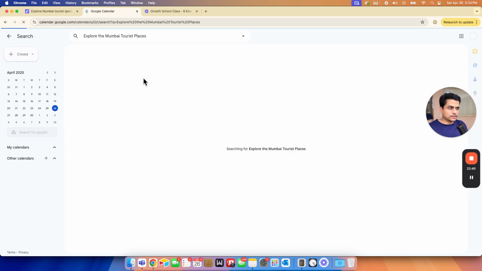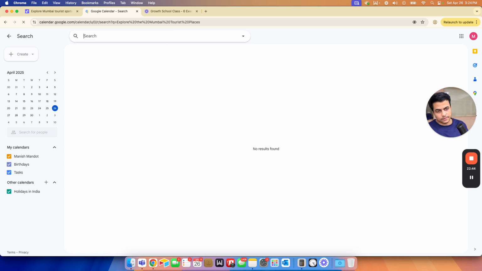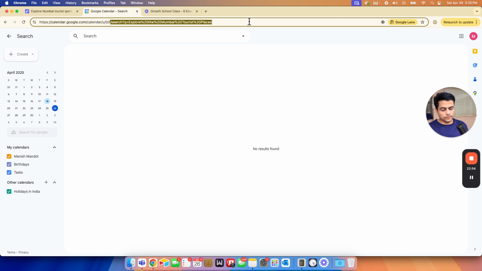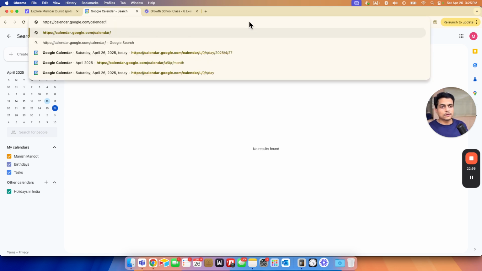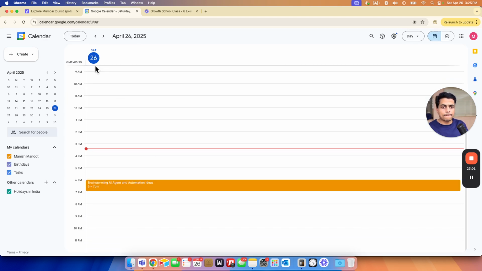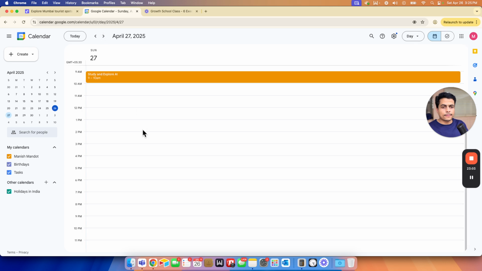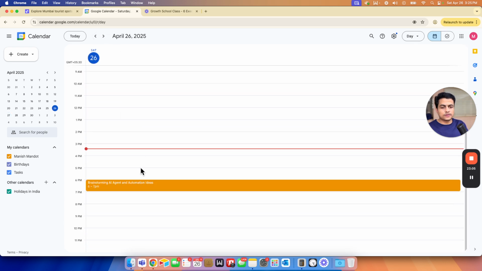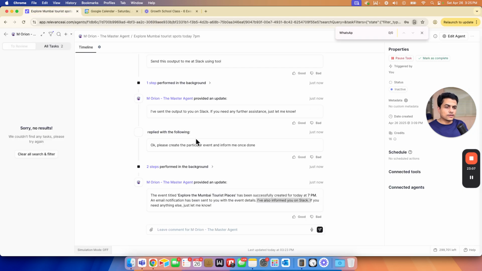Let me refresh and see. Oh, let's get rid of this. Not sure, we don't want to search anything. Hit enter, Google Calendar. No, that particular event is not yet there. How is it saying it's created the event?